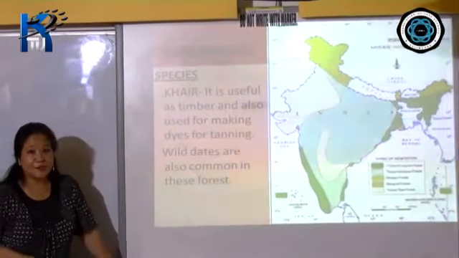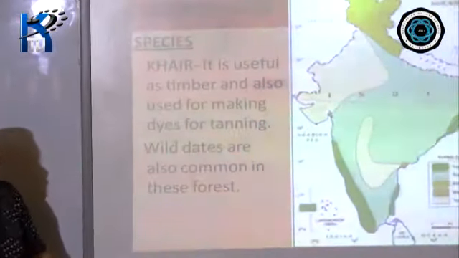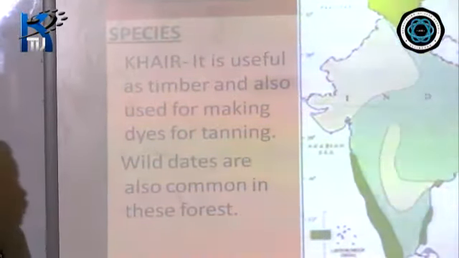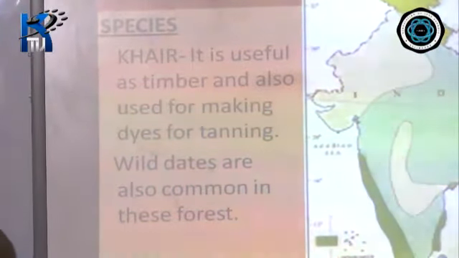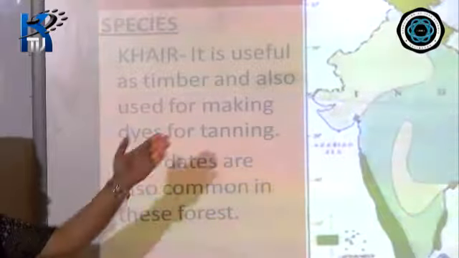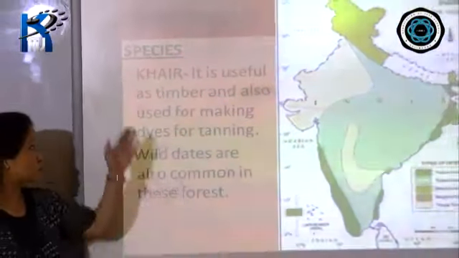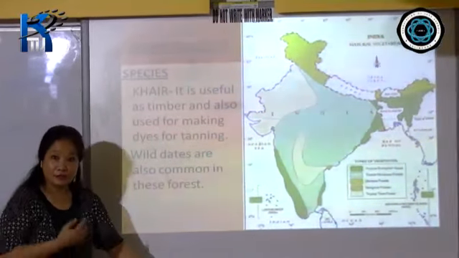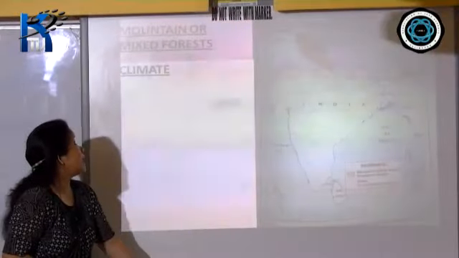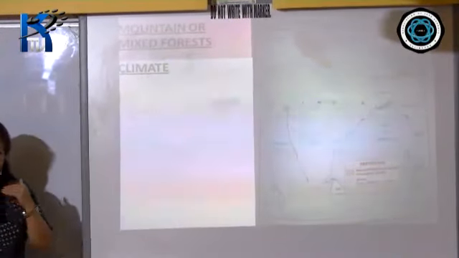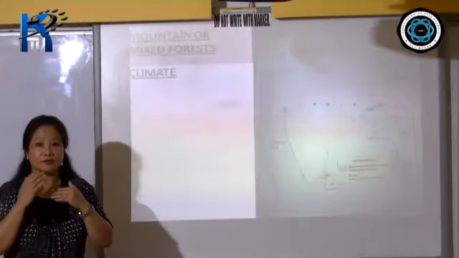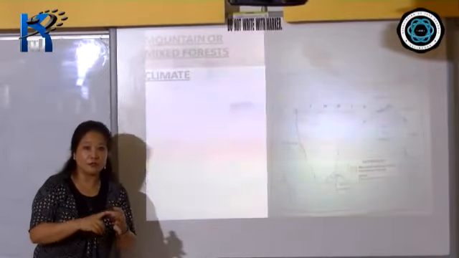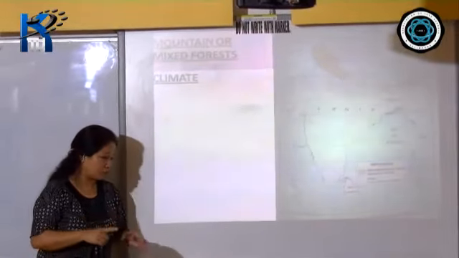Then species, there are very few. The first one, which is khair, is useful as timber, and also used for making dyes for tanning of leather. And wild dates are also common in these scrub and thorn forests. So these are the two that I've given, that is khair as well as wild dates, which you find in this particular forest, right? Now that is to do with your vegetation type found on the basis of the variation of rainfall, okay? First one, as I said, the evergreen, deciduous, thorns, desert, semi-desert, and scrub and thorn forest.